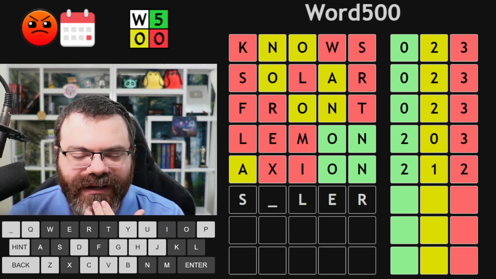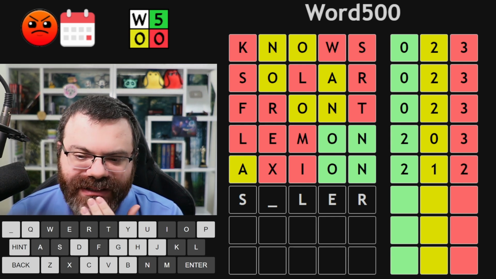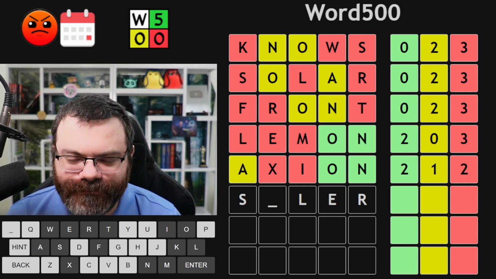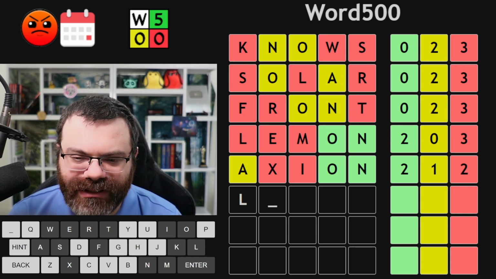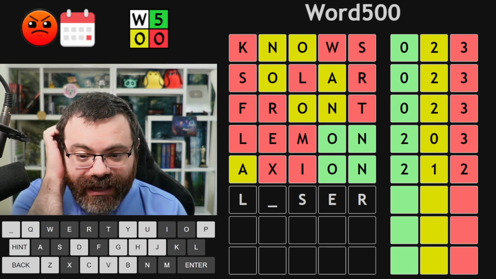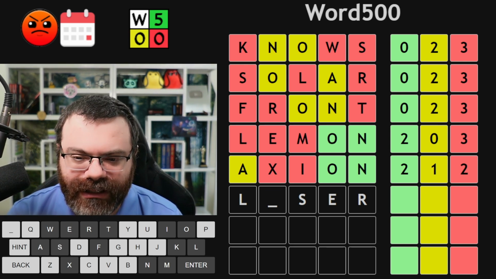If I guess safer and I get 1 yellow, I'm pretty confident about that A, but I'd like to get 5 reds instead. How about lays? No. I don't want to use the O or the A is the problem. And I don't know about the U, so I don't want to use the U either.